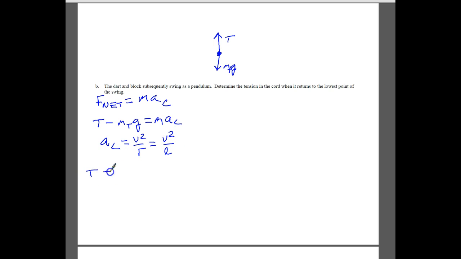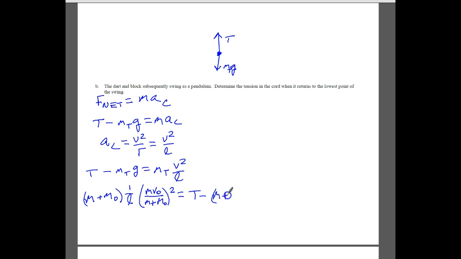So now we can plug everything in. T minus the total mass times gravity is equal to the total mass times v squared over L. If we substitute in the m total and the v from what we had before, now we end up with m plus m_o times 1 over L times, now we've got m v_o over the total mass, m plus m_o, and we need to square that, and that should be equal to T minus, and then we have m plus m_o times g.